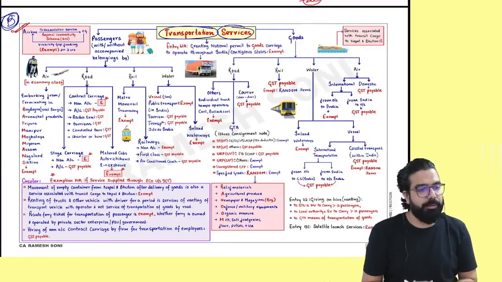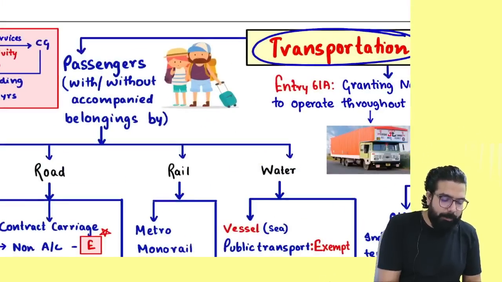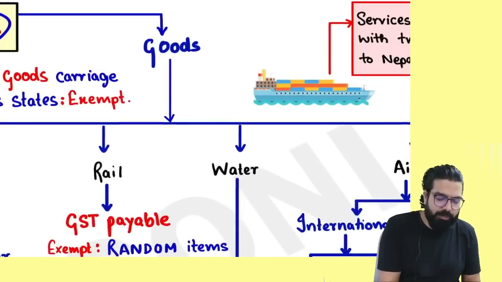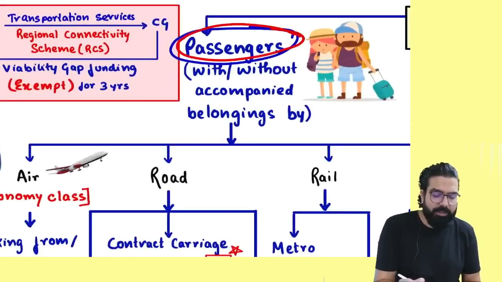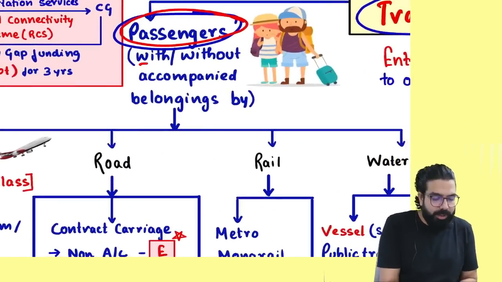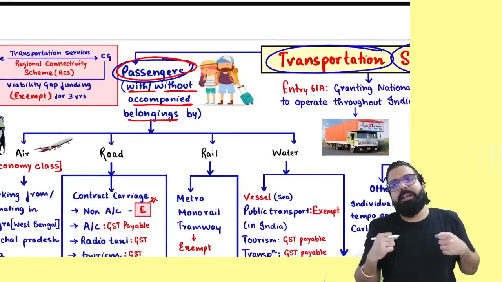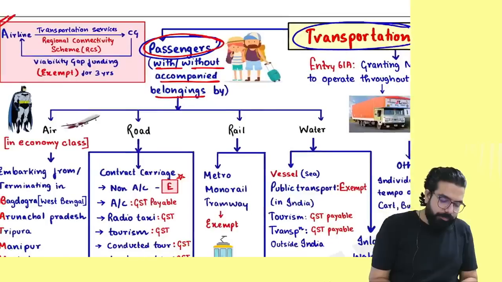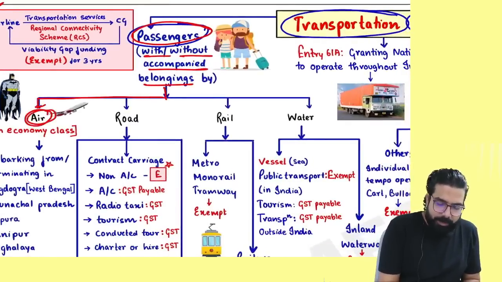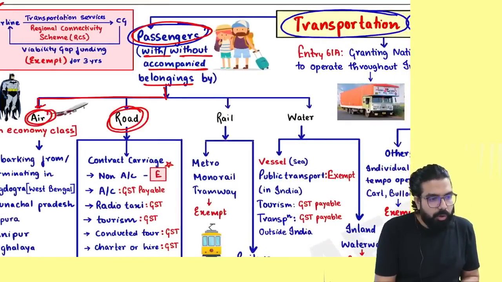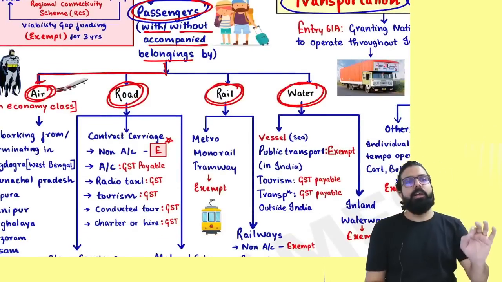Everyone over here now, listen. In transportation service, transportation can be of passengers also, transportation can be of goods also. Now they have told that whenever it is transportation of passengers, passengers can be transported with or without accompanied belongings, meaning they can have a bag, they might not have a bag. Now whenever they are being transported, transportation can be by air, by road, by rail, or by water.